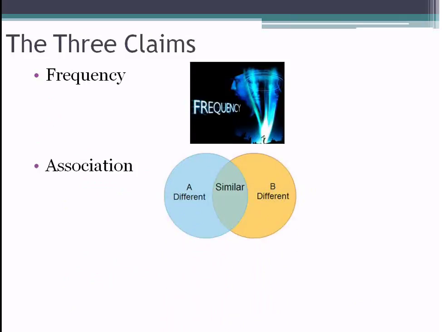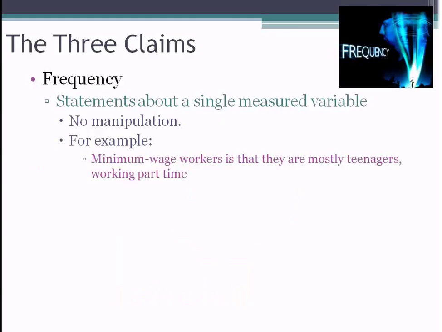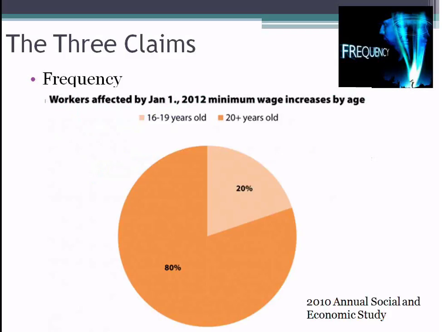Now, the 3 claims that we're going to talk about are frequency, association, and causality. When we talk about frequency, these are just descriptive statements. So if you think back to statistics, we're talking about description. There's no manipulation, right? For example, minimum wage workers are mostly teenagers working part-time.